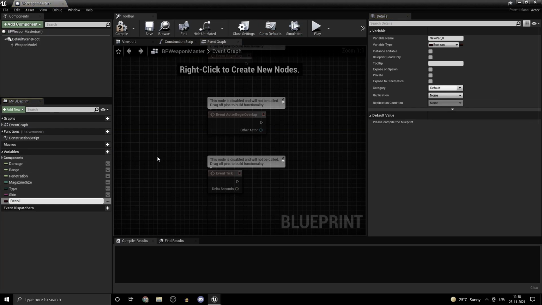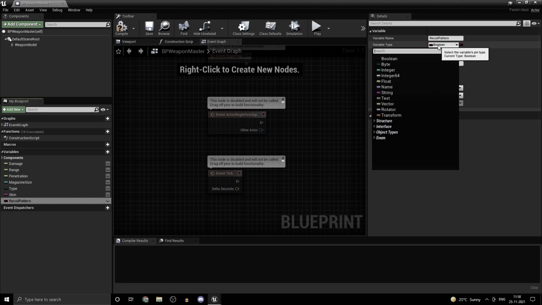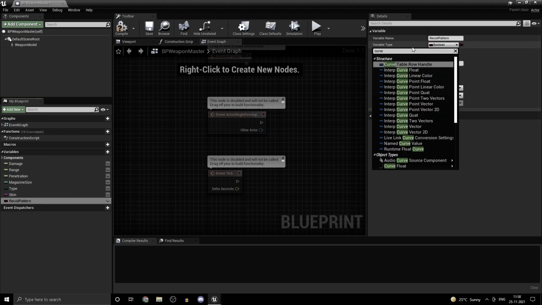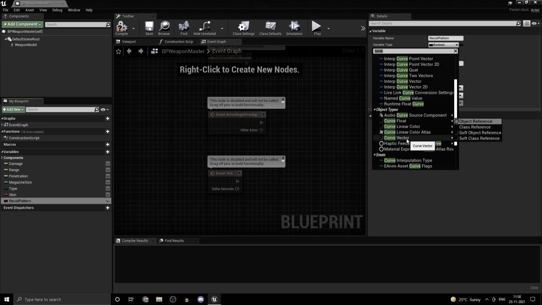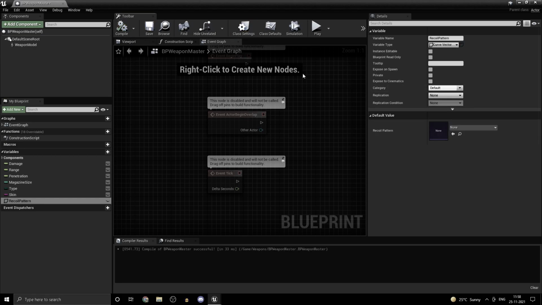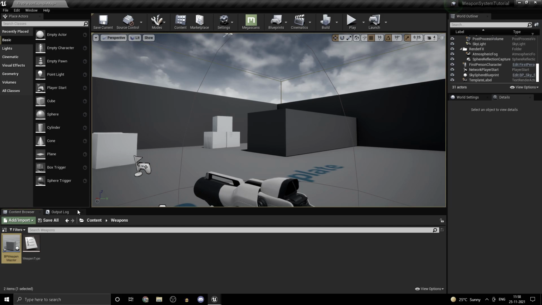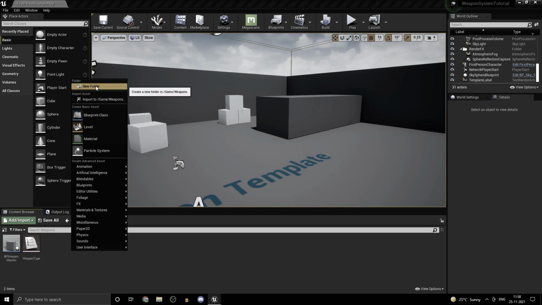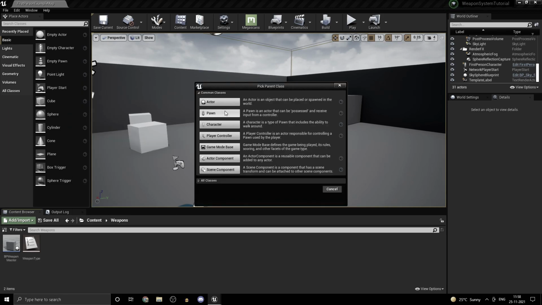Let's actually add that. So recoil curve or recoil pattern would be more of a recognizable name. So recoil pattern, and this one's going to be of type vector curve. If you guys don't know what I'm talking about, you guys can check my video out on the recoil curve. So it should be there, curve vector. Yes. So what this is, you can actually create a defined recoil pattern using the curve vector which the engine provides. Now that we have this, we can also have a pickup class.